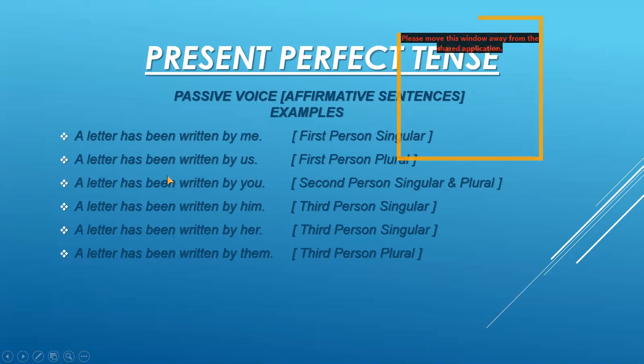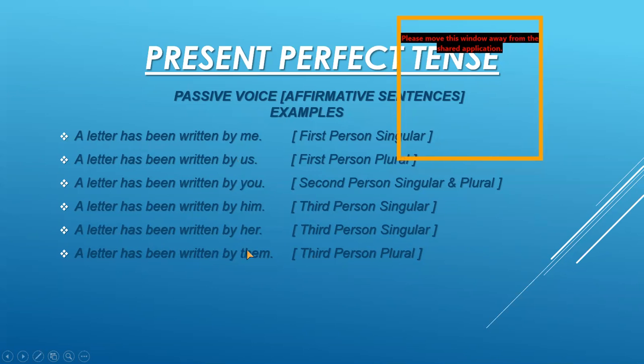A letter has been written by you. This is the example for second person singular and plural. A letter has been written by him, full stop. That is the example for third person singular. A letter has been written by her. That is the example for third person singular. Again, a letter has been written by them, full stop. This is the example for third person plural.